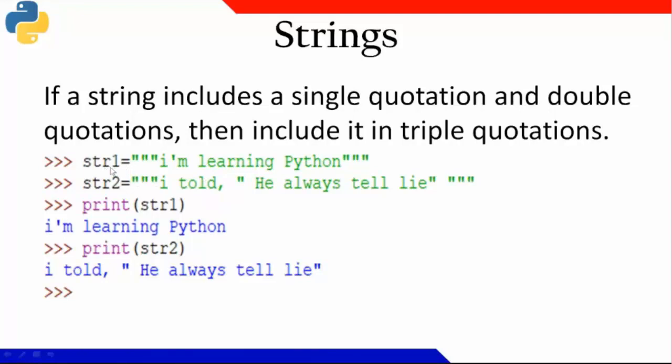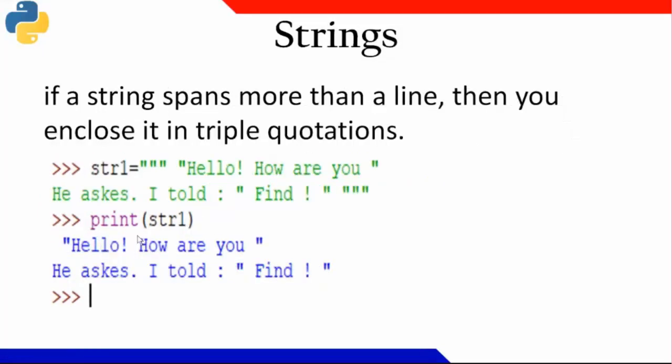So str1 is here, a single quote is there, and here a double quote is there. You can see I'm writing print str1. So the single quote in I'm got printed, and here str2 within double quotes, this string is printed. Okay. Same thing here also.